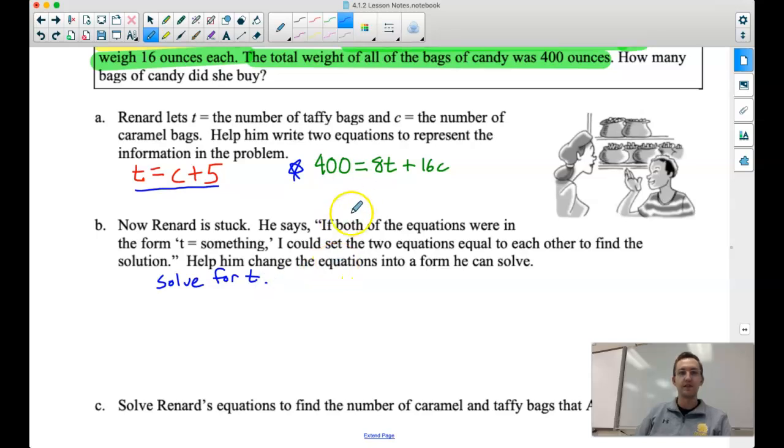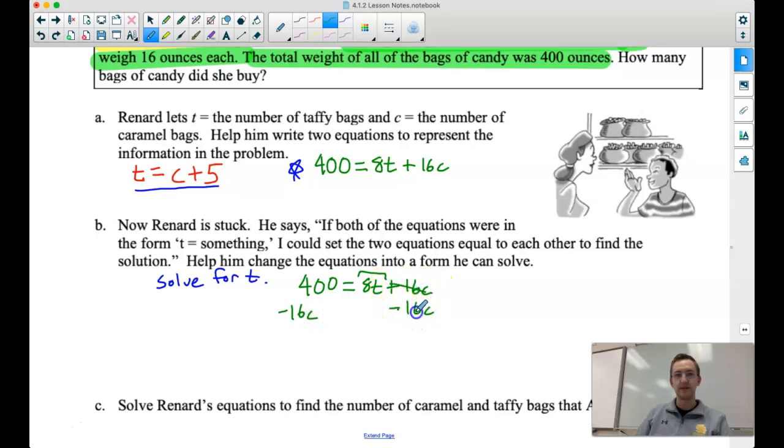We're going to solve for t in our second equation. We're basically just going to rearrange this one, so I'm going to write it as is. 400 is equal to 8 times t plus 16c. If we're going to solve for t, we've got to get this term by itself, so we need to get rid of our 16c from the right side. Let's subtract 16c from both sides.